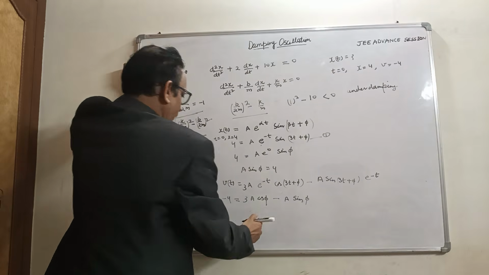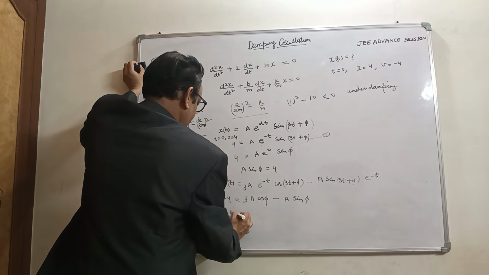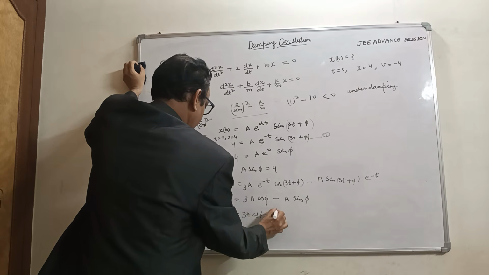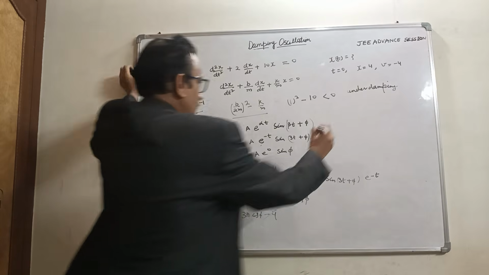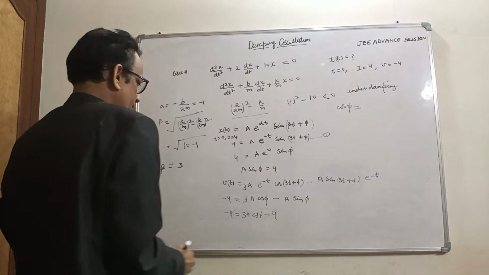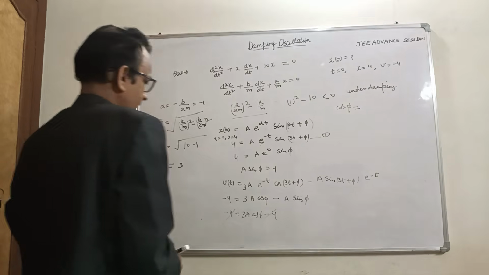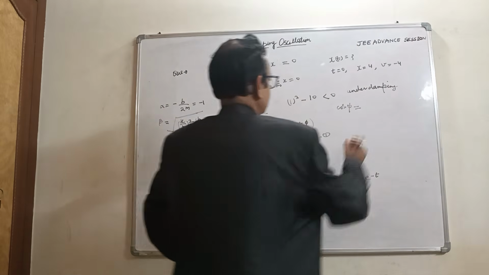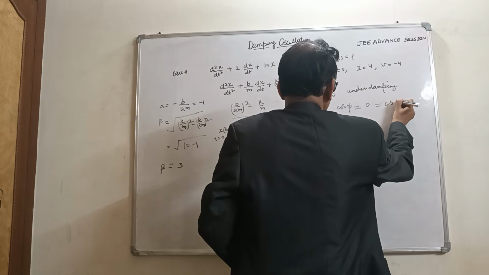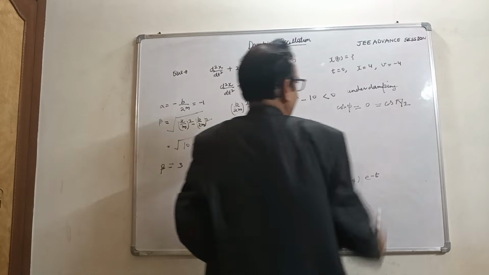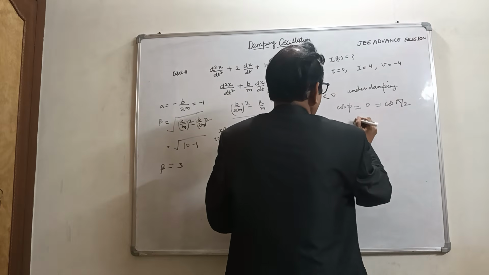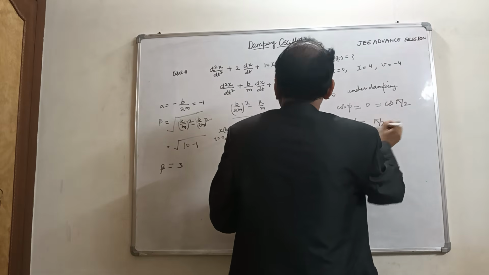So A sin phi is 4, so minus 4 equals 3A cos phi minus 4, and the 4s cancel out. So cos phi becomes 0. So phi is such that cos phi equals 0. The value of cos pi by 2 is 0. So phi becomes pi by 2.